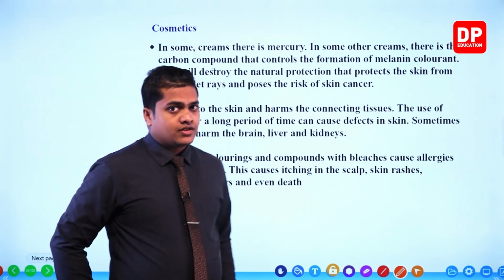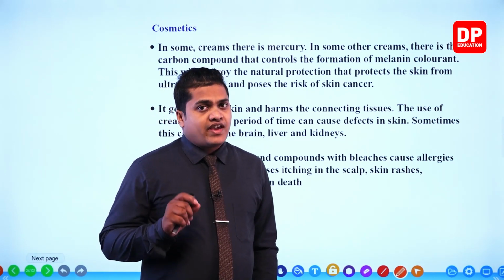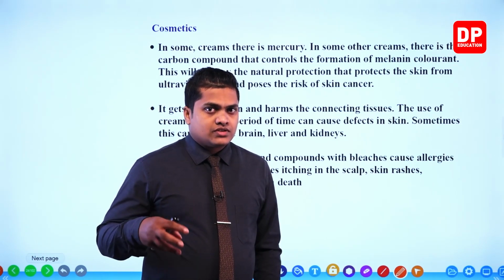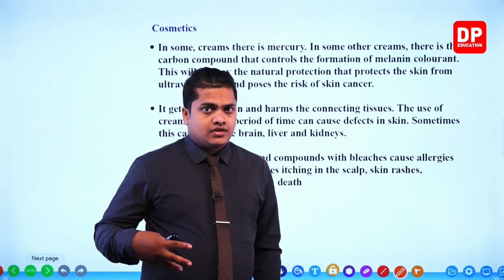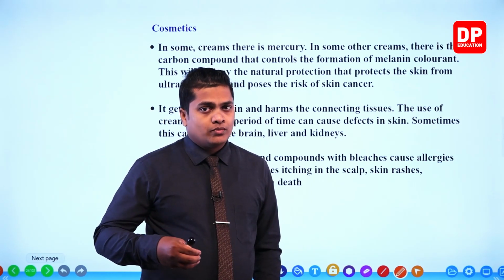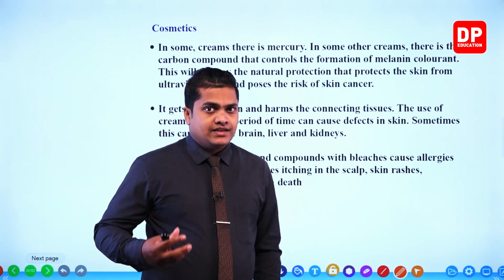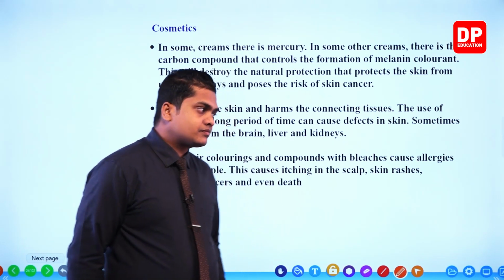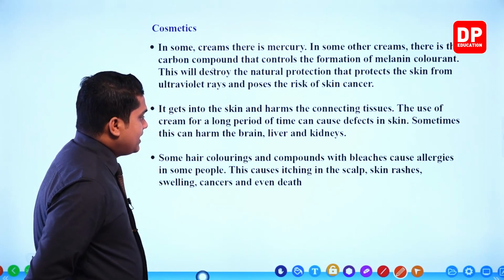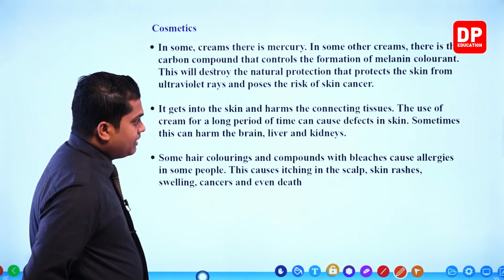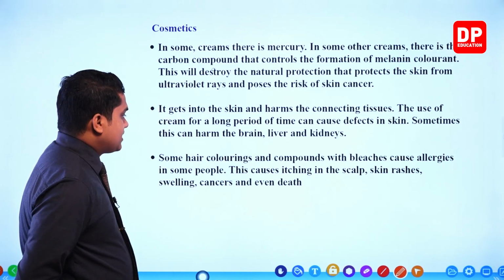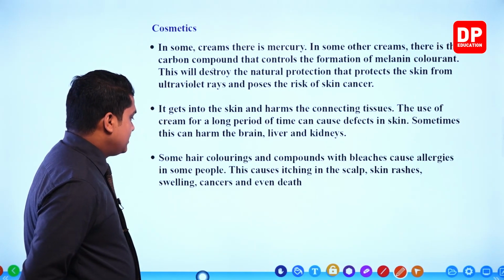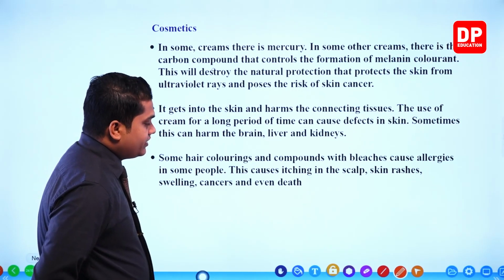So like I said, my dear children, as there are different kinds of heavy metal particles like mercury and lead, when you use these things for a certain time period, they will come in contact with our bloodstream. Then through the bloodstream, they will travel to the liver and kidneys, then organ failures, right? Organ failures can also happen. Then the next one, some hair colorings and compounds with bleachers cause allergies in some people. This causes itching in the scalp, skin rashes, swelling, cancers and even death.